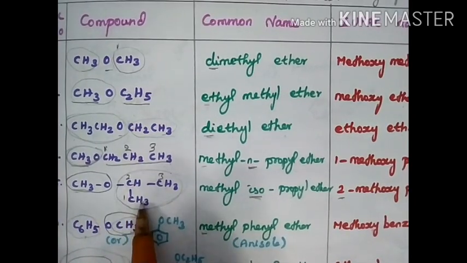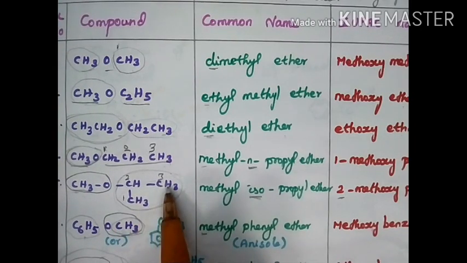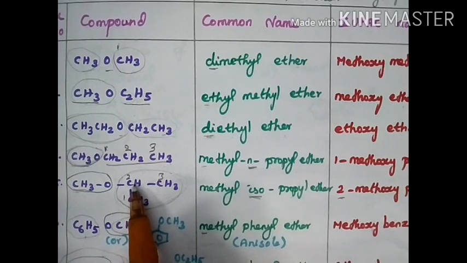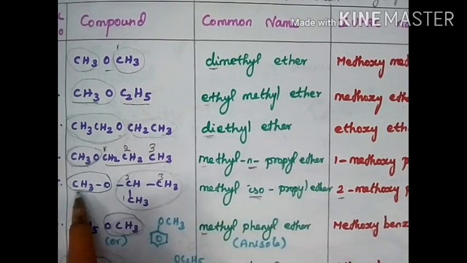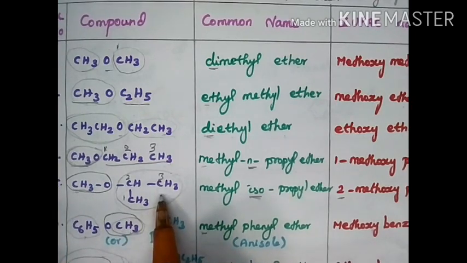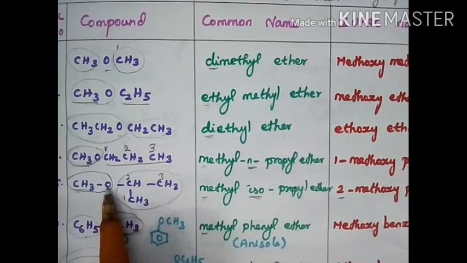And the next compound is CH3OCH(CH3)CH3. Once we see this compound, you can easily understand this is iso, because 2 methyl groups are attached to 1 carbon atom. Here it is methyl and here isopropyl. M comes first, so methyl isopropyl ether.